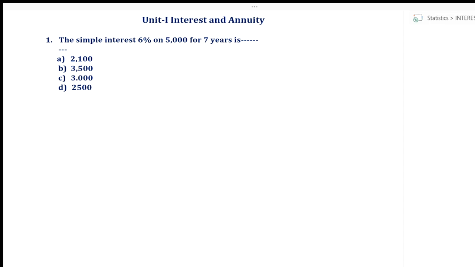Here is the first question, a very simple question. Simple interest at 6% on 5,000 for 7 years. Now, as this question has been asked in an MCQ, how do I proceed? How do I solve the question so that it takes minimum time? If calculators are allowed, it's simply 6% of rupees 5,000 into 7. That will give you the answer. If the calculator is not allowed, then what should I do? Let's see that also.